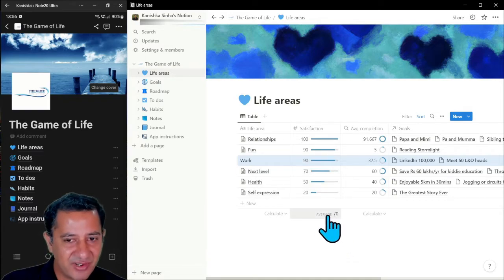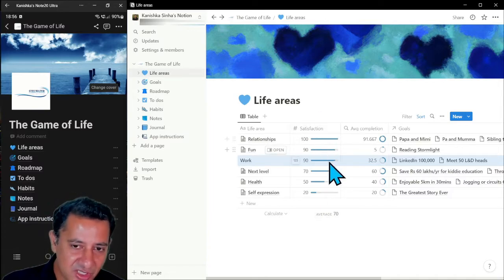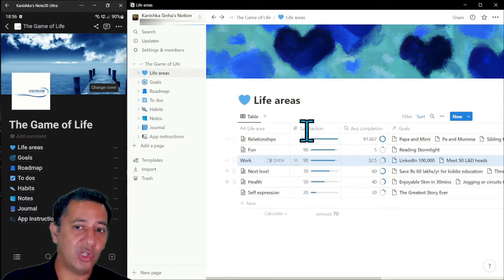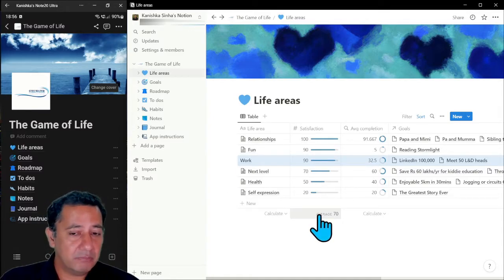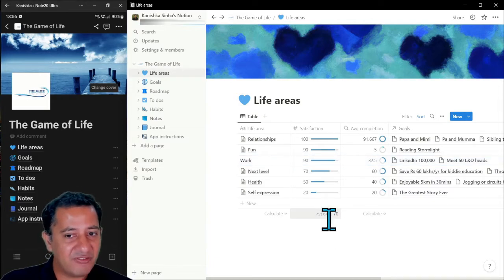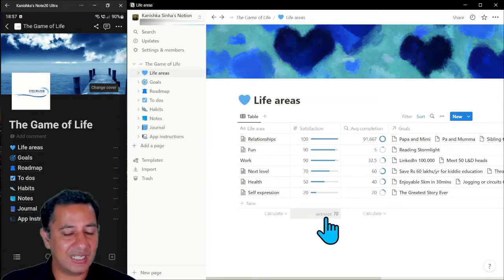This is a number that's very important, right? The average is the average satisfaction levels of all the areas of my life, right? So this effectively reflects how my life is doing compared to perfection, right? So if 100% is perfection, my life just now is 70% of where I'd like it to be. There are certain things that are working, there are certain things I need to work on.